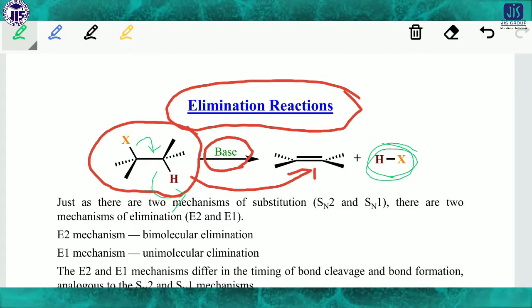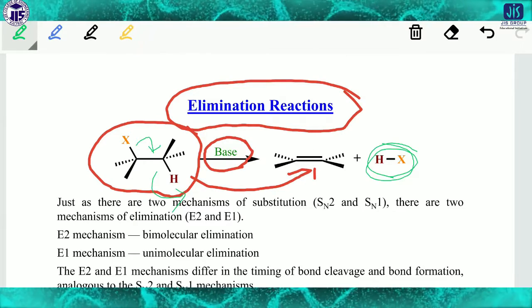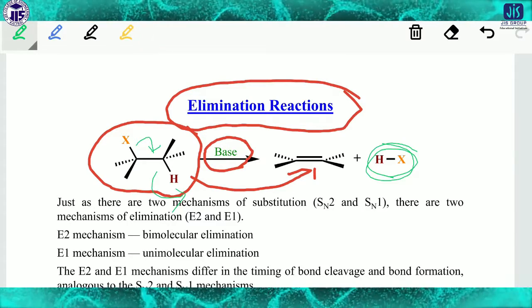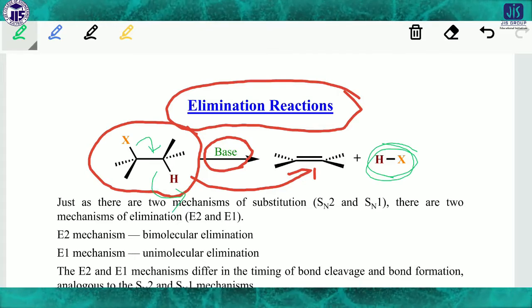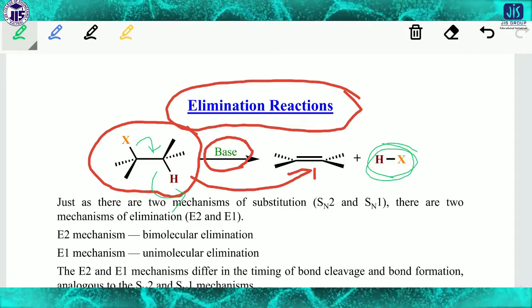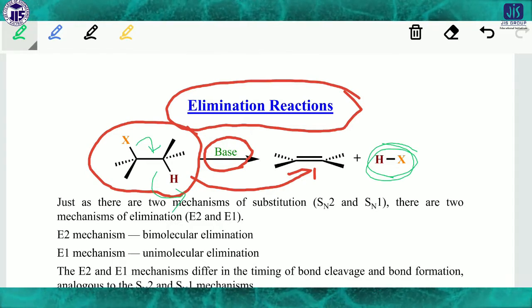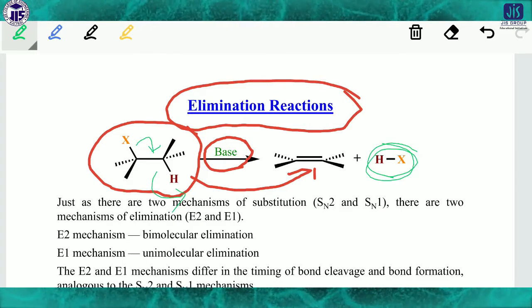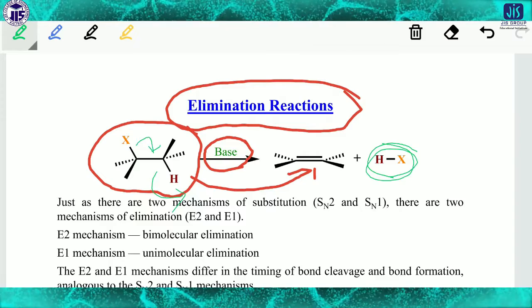What is the main process of the elimination reaction? There will be formation of a double bond, and the eliminating groups, two atoms or two groups, are eliminated when one base attacks the substrate.